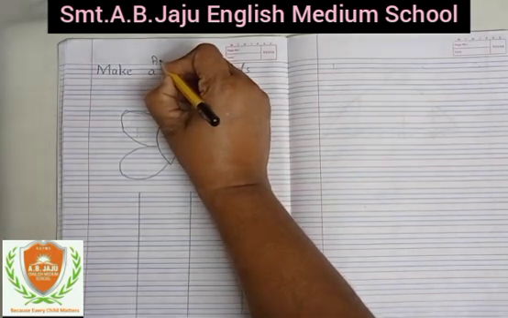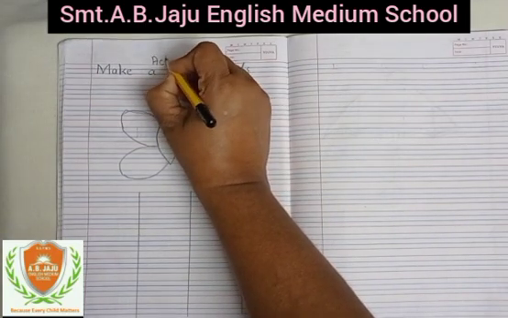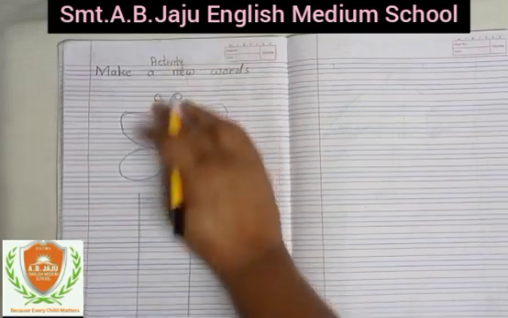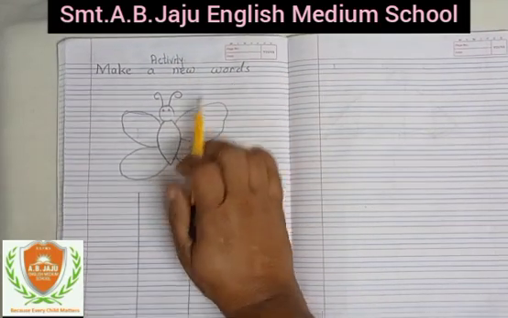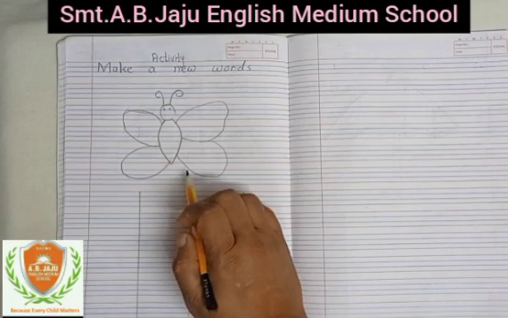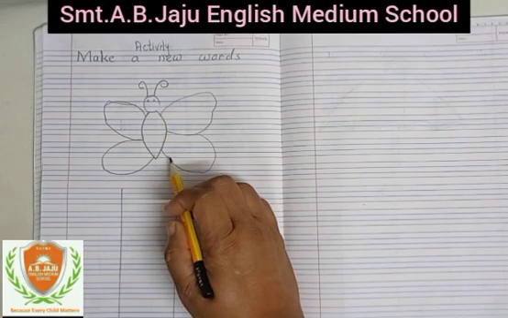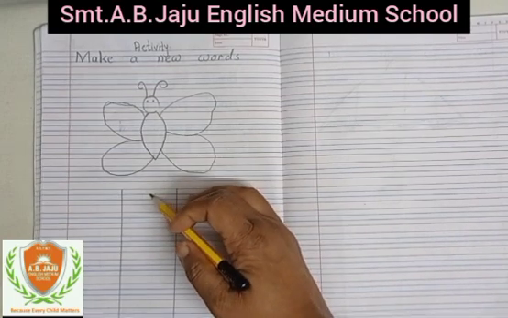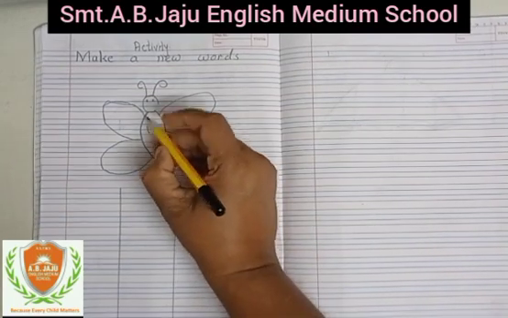Write down here activity, activity. Okay, make a new word. Now you have to draw a butterfly. Okay, this is the picture of a butterfly. Now in the butterfly we will write down here